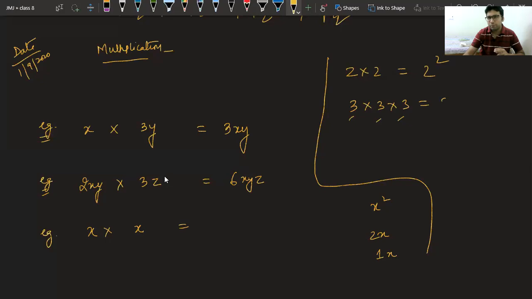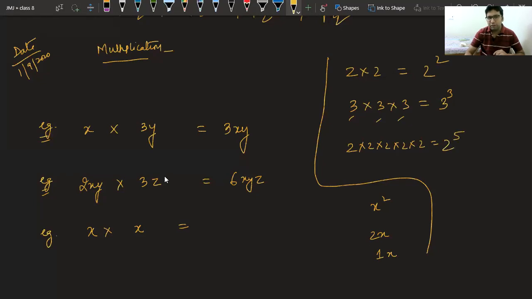Very good. Similarly, if you have 2 into 2 into 2 into 2 into 2, it can be written as 2 power 5.